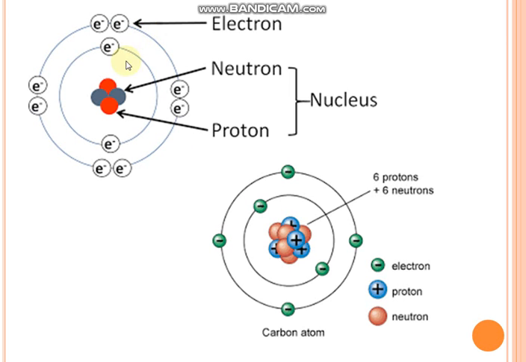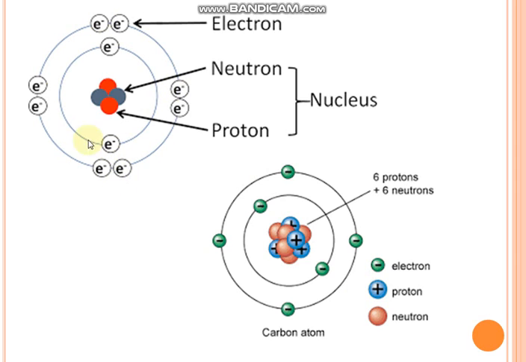See this: these grey ones are the electrons, these reddish ones are the protons. This is the structure of the carbon atom.